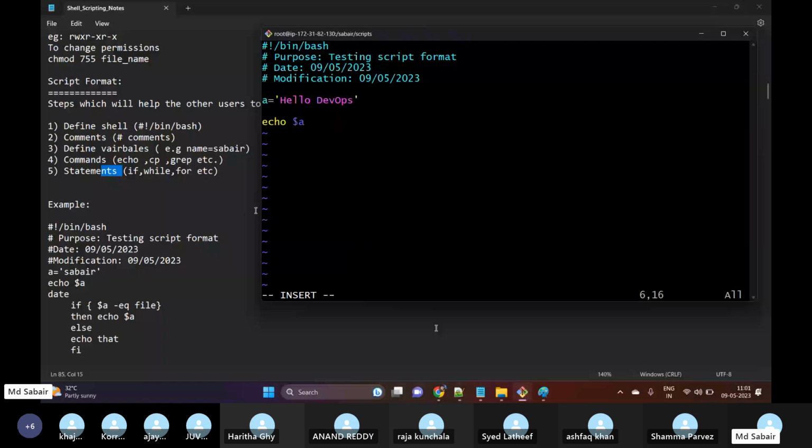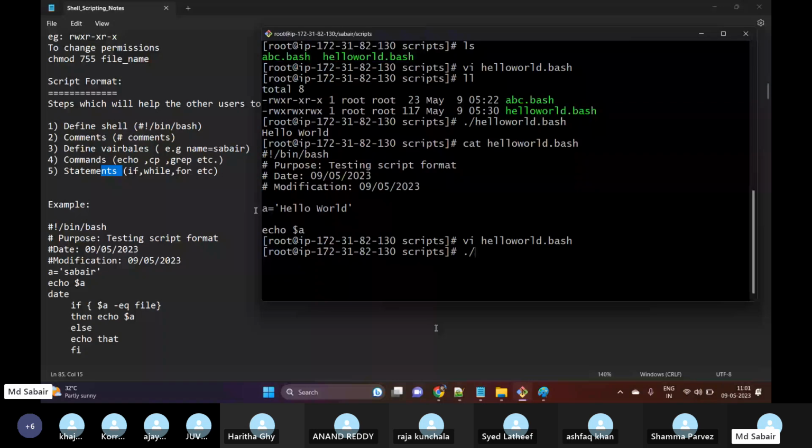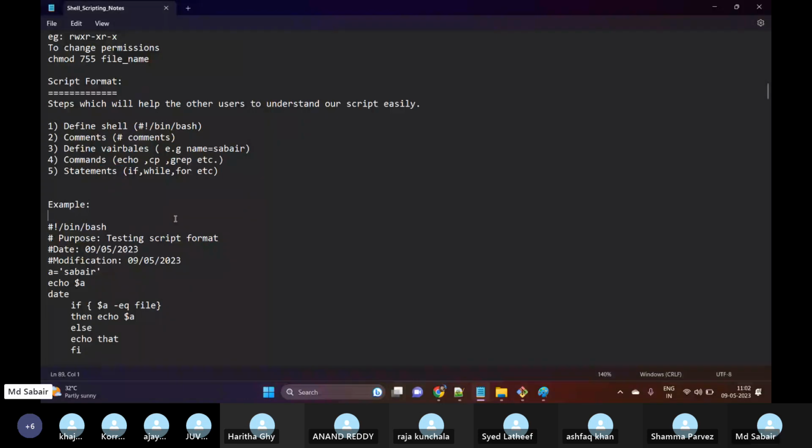Okay, sorry, variable value. So I will just change the variable value. What will happen if I execute this? Here we can see "hello DevOps" is our output. So variables will help us make our script more generic. Instead of hard coding, we make it more generic. Okay, don't get confused with variables and other stuff. Let us ignore it for now and proceed.